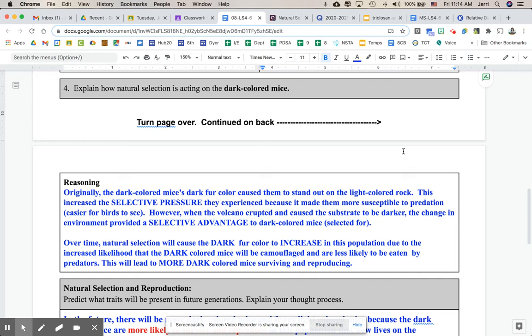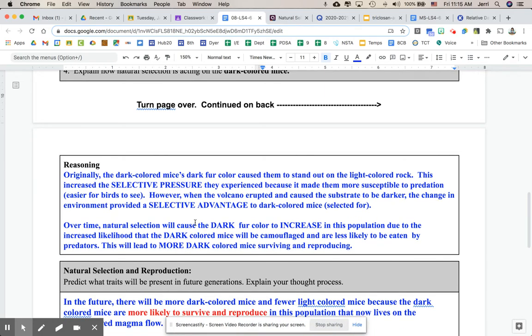Over time, natural selection will cause the dark fur to increase in the population due to the increased likelihood that the dark-colored mice will be camouflaged and are less likely to be eaten by predators. This will lead to more dark-colored mice surviving and reproducing.